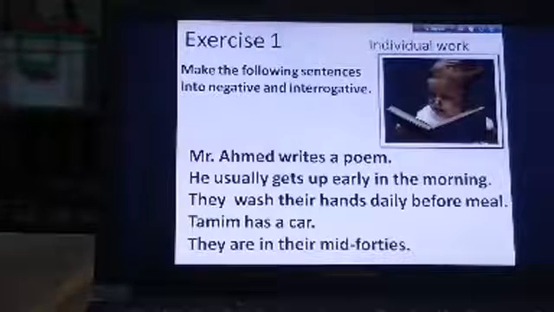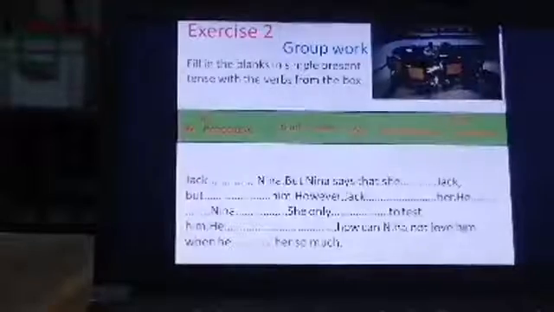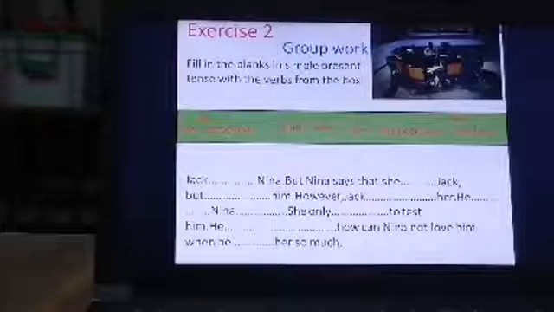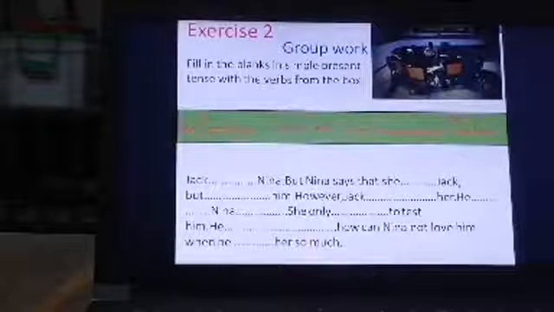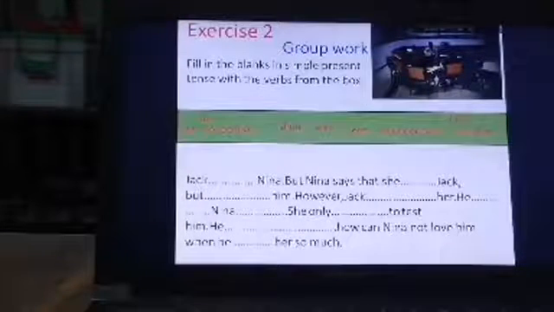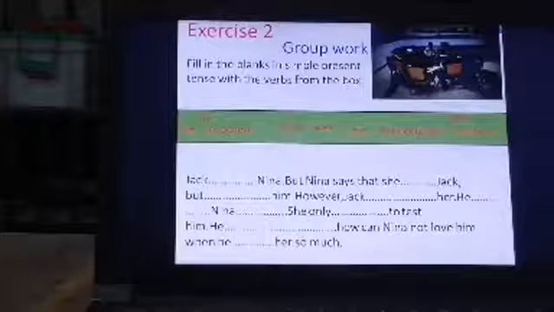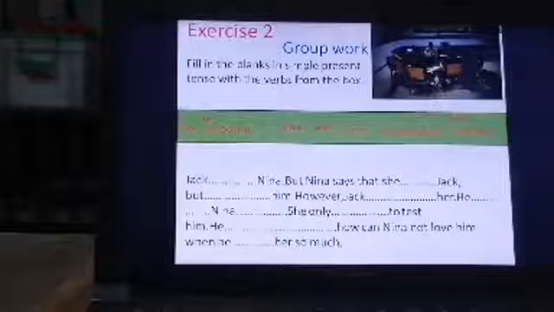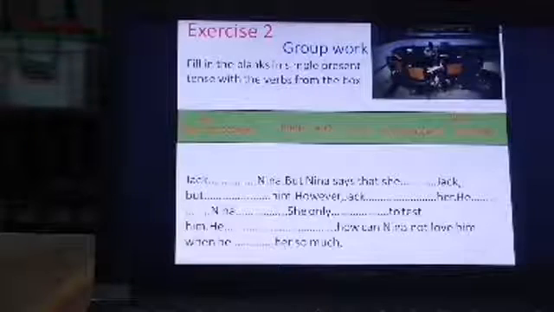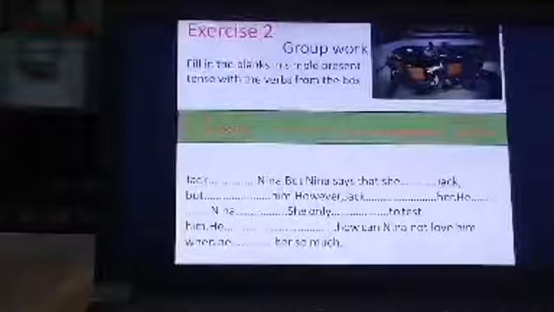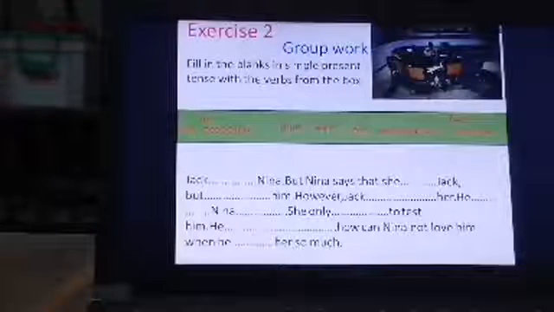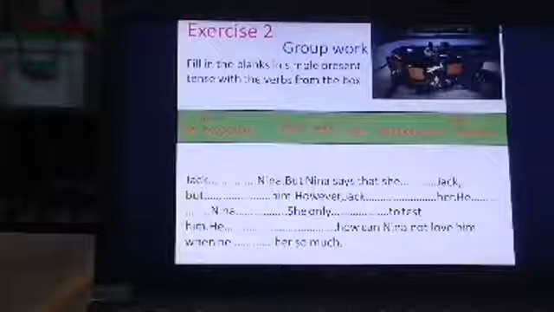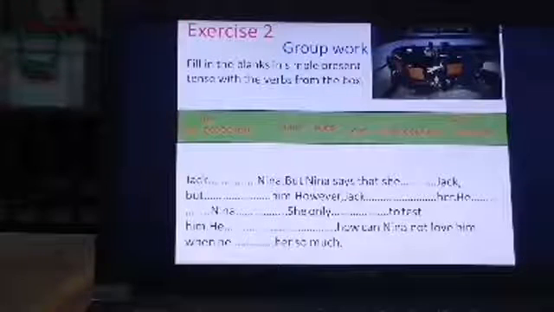Okay, dear students, you have done well. So thank you for doing well. So dear students, come to the next slide. There is another exercise for you, exercise 2. This is a group work. As you have no group here, do this exercise individually. Fill in the gaps in two or three minutes. First do this, then I will check your answers.